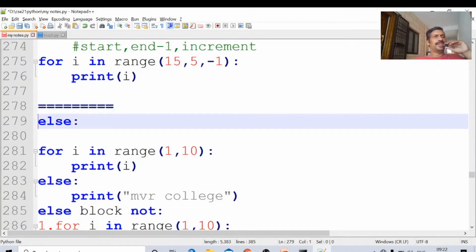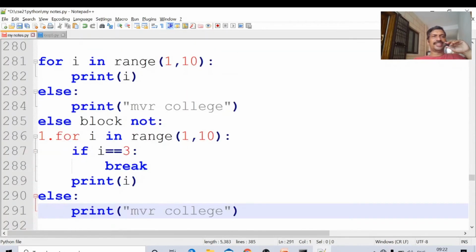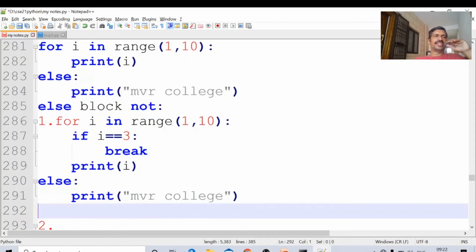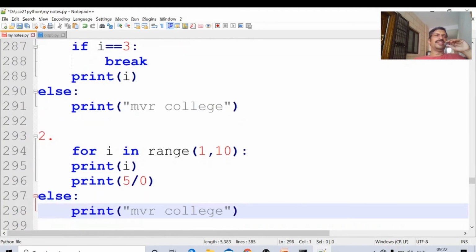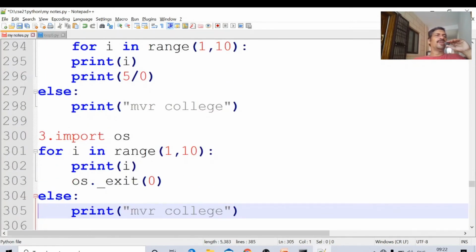The first one is the break statement. Whenever the break statement in the for loop is executed, the else block is not executed. When division by 0 occurs, the else block is not executed. When the exit function in the os package is called, the else block is not executed.